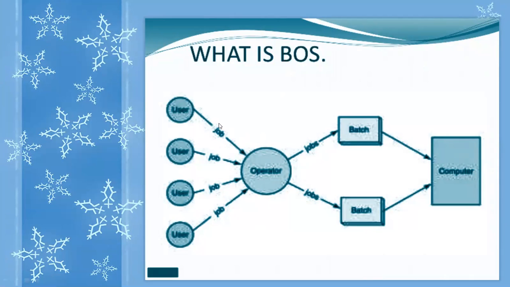Right, so this is the batch processing operating system, where different users have given their jobs to the operator, and the operator assigns the jobs one by one. All these jobs are in a queue, right? Each job is performed before the next job starts.